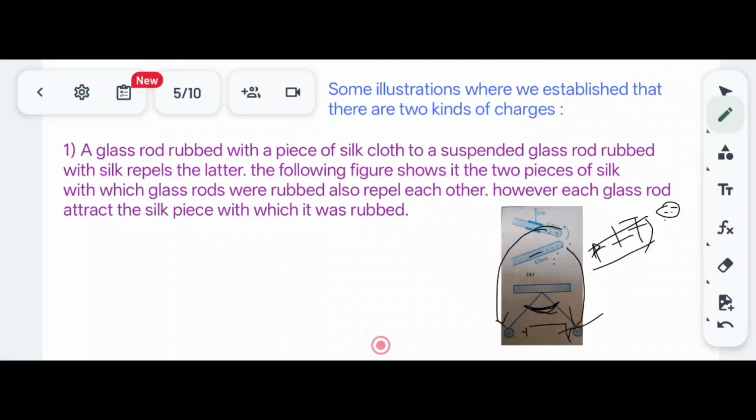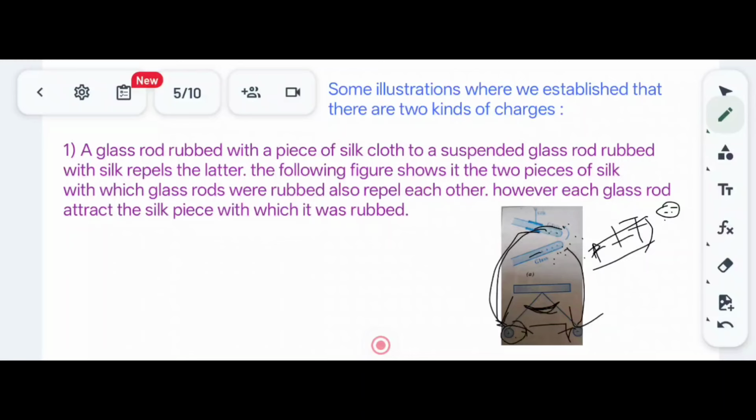So once more I'll repeat. If I take a glass rod and rub it with a silk cloth, and take another glass rod and again rub it with the silk cloth, both glass rods will acquire positive charge. When I touch one glass rod to a pith ball, it acquires positive charge.